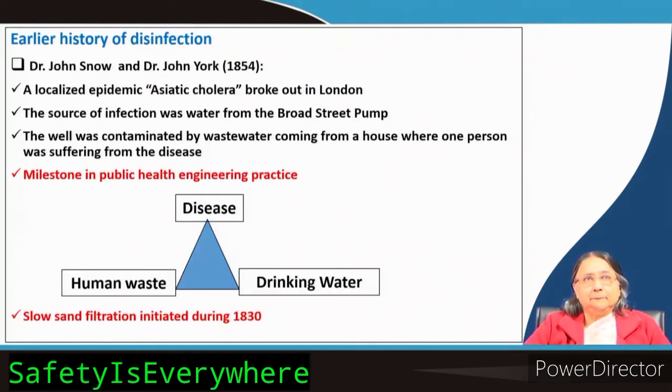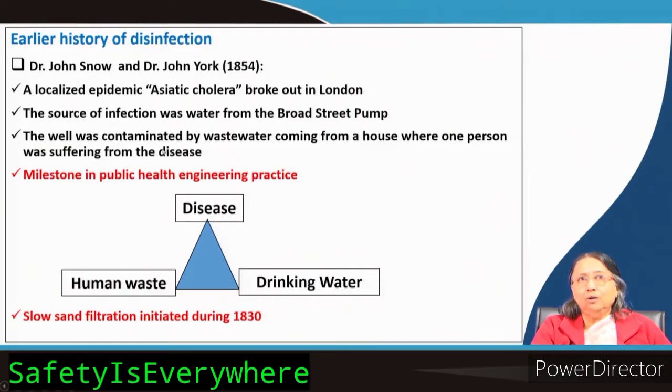Now, the earlier history of disinfection, this is a very important thing. John Snow and John York in 1854, they are very famous persons. A localized epidemic, Asiatic cholera, broke out in London. The source of infection was water from the Broad Street pump.